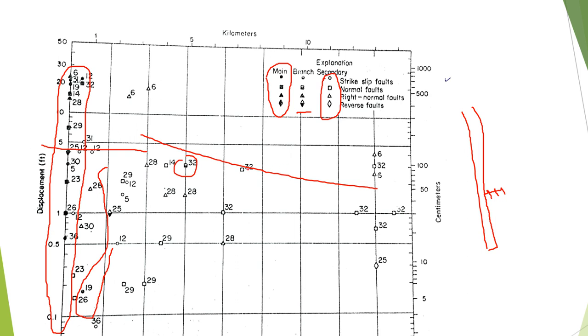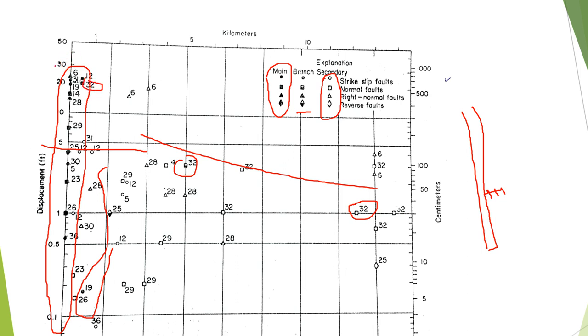So secondary faults might have smaller displacements compared to the main fault, greater along the subsidiary faults. So you need to understand this is the 32 event. So recognize these things by event. The 32 event is here.